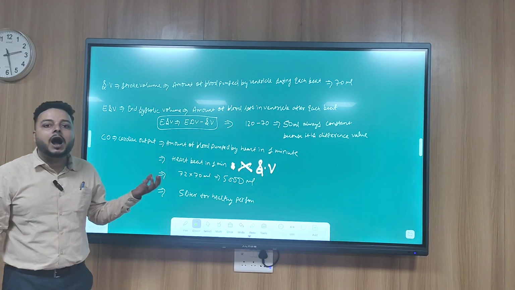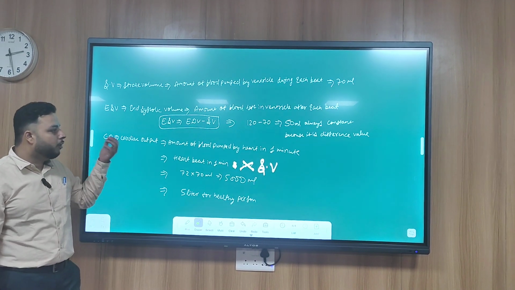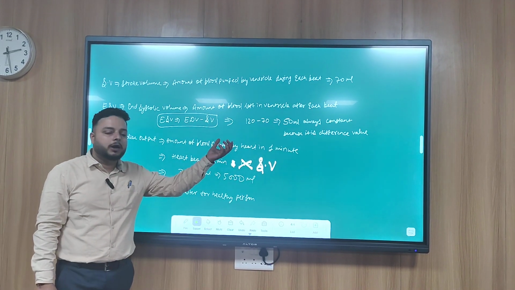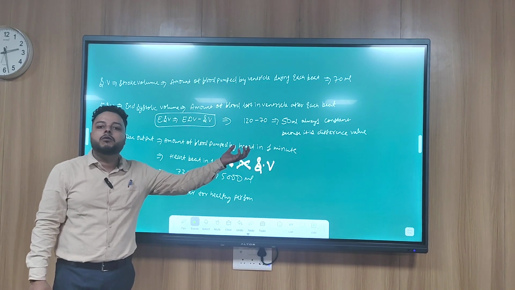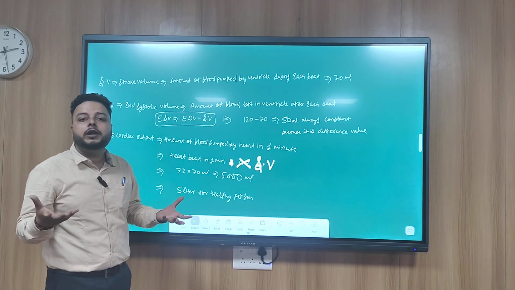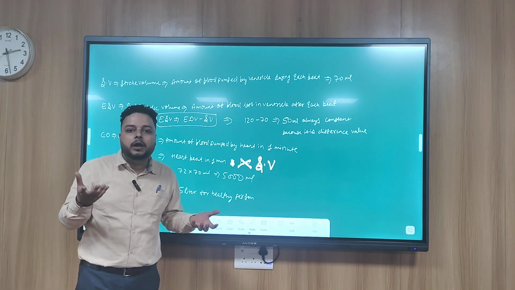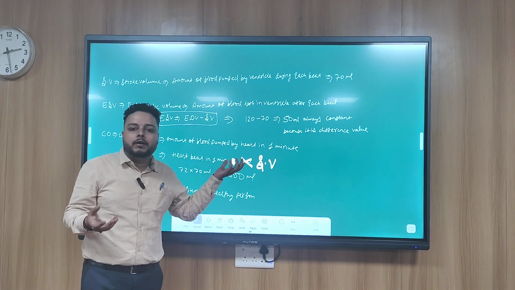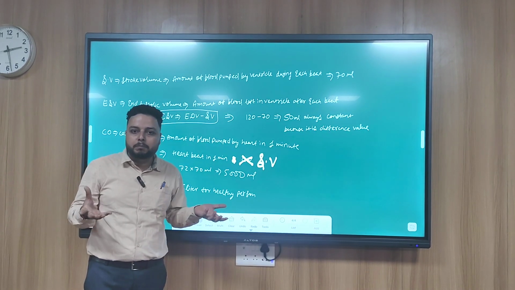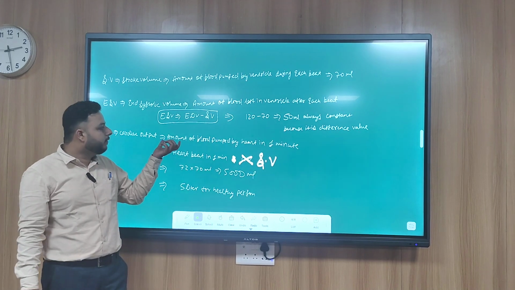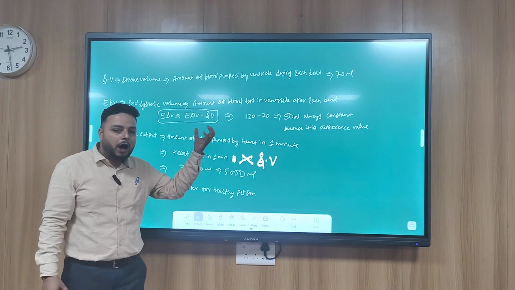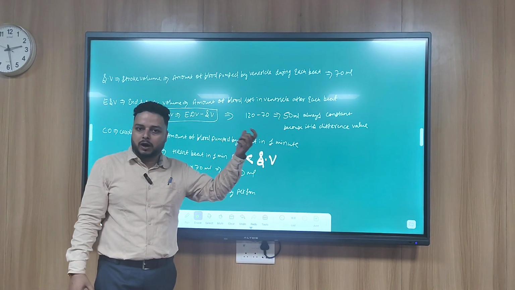Next is cardiac output. What is cardiac output? The amount of blood pumped by the heart in 1 minute. What is your output? The amount of study you do in 1 year, that is your output. What is the function of the heart? To pump the blood. So its output is how much blood it pumps in 1 minute.